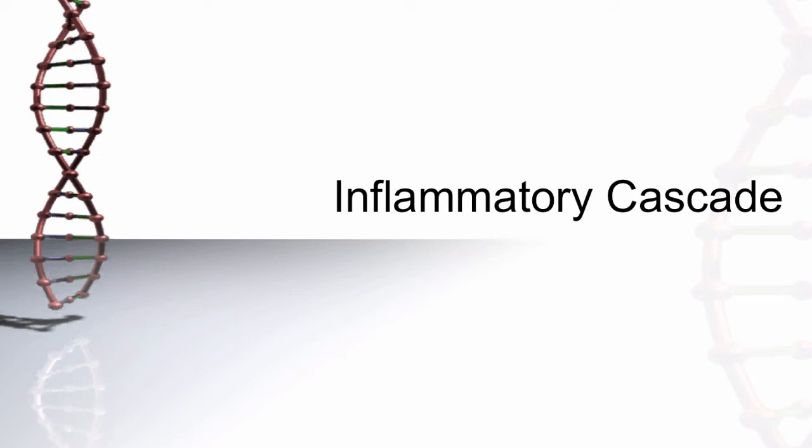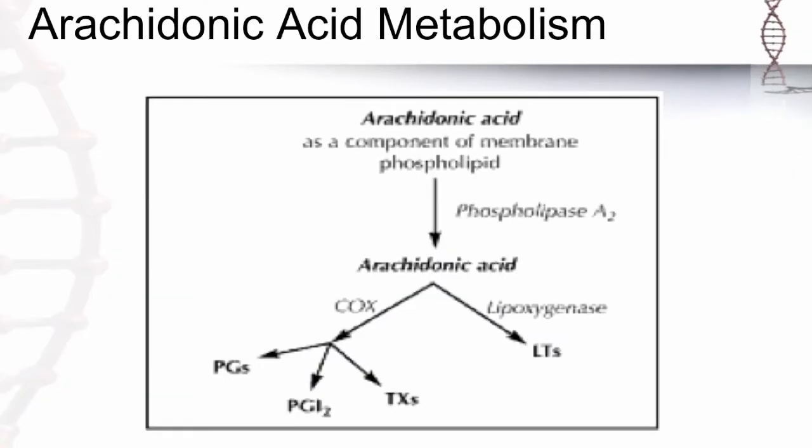The beginning of the inflammatory cascade starts with the release of arachidonic acid from the cell membrane. Arachidonic acid is an omega-6 fatty acid that is part of the phospholipids, which are a component of the cell membrane. The release of arachidonic acid from the cell membrane is catalyzed by phospholipase A2 and is the first step in a series of steps that produce eicosanoids.